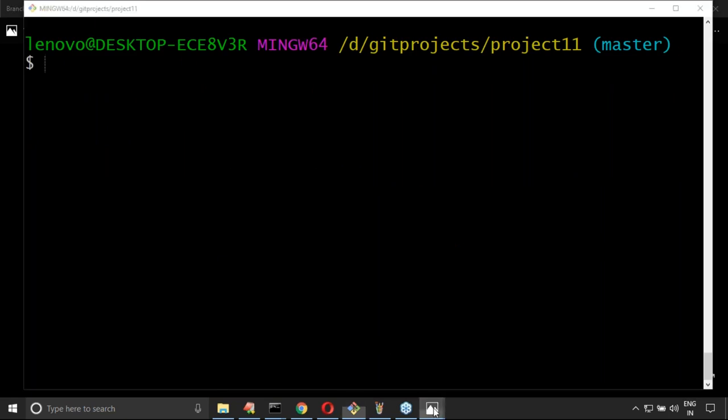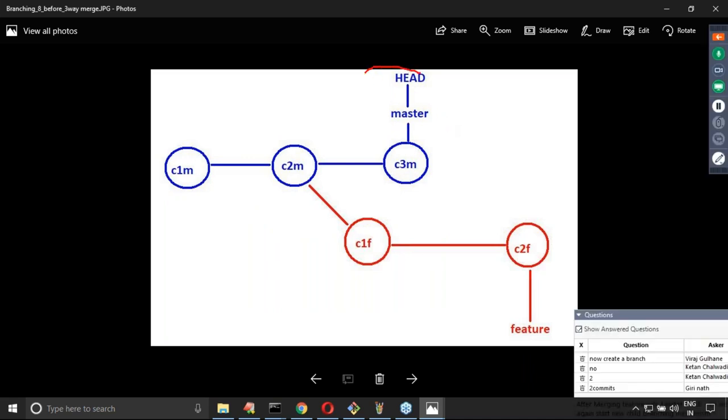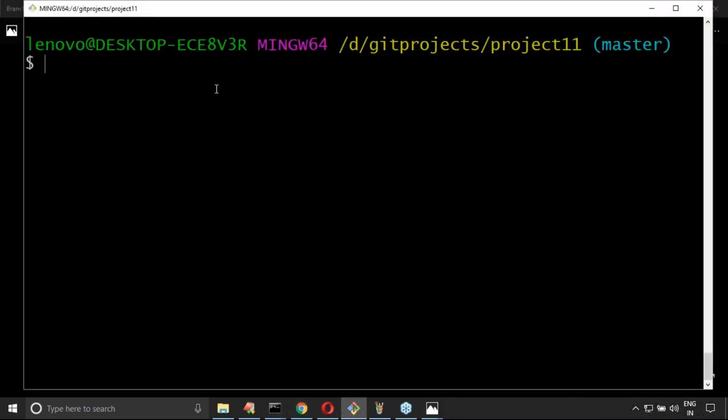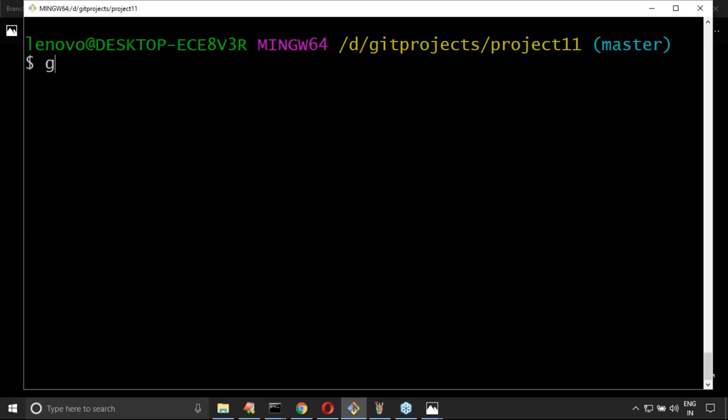Now what I want to do here is very important. I want to create a new file and do a new commit in the master branch. touch c.txt, git add c.txt, git commit -m "c3". Perfect. Well, git log --oneline.